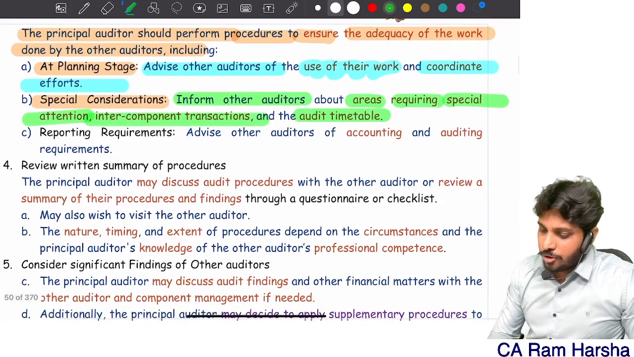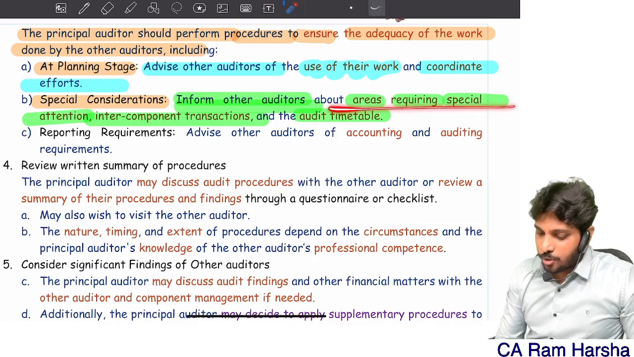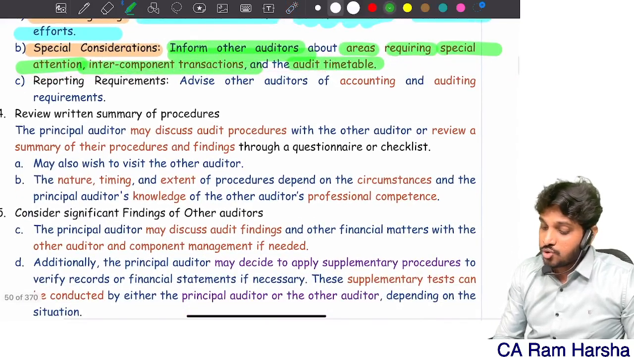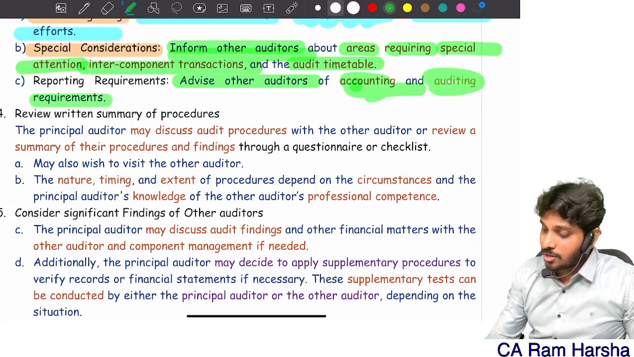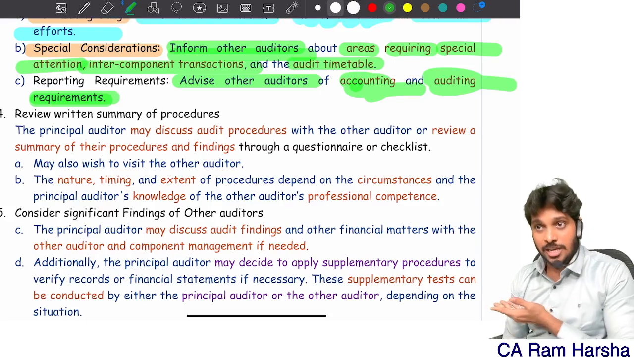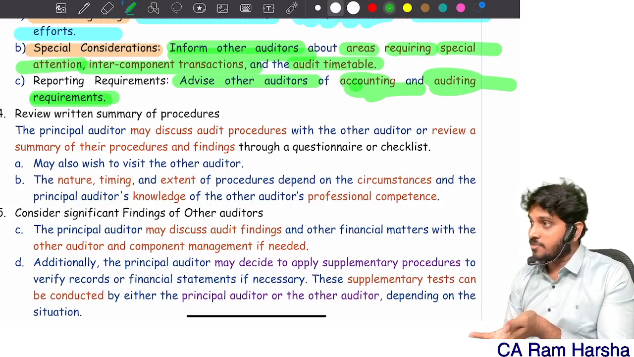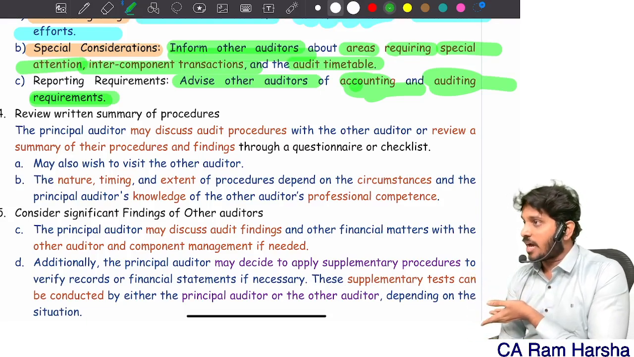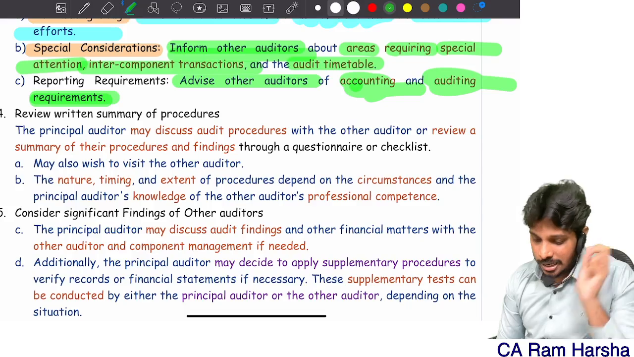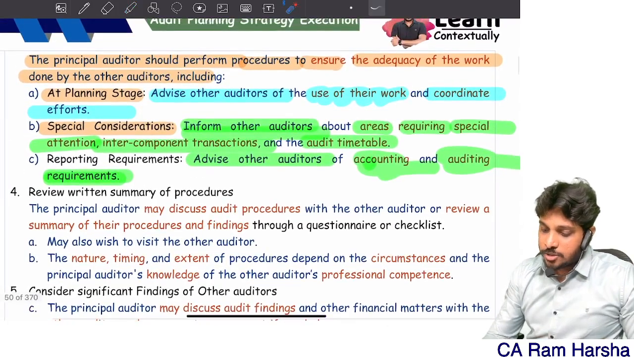So inform the other auditors about areas requiring special consideration, and also advise other auditors what are the accounting requirements and what are the auditing requirements. I should tell him, look, this company is subject to IFC reporting, you should give the IFC report. This company has CARO applicability, you should give the CARO report. Leo, next. So what are the principal auditor's procedures?